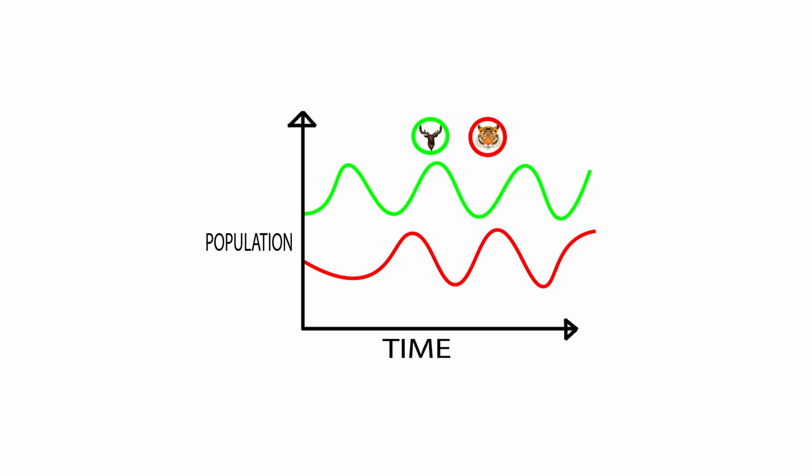I'll explain the graph with words. Initially, the number of deers is less, so tigers don't get food and start dying. Due to less number of tigers, deer population starts increasing. Deer population keeps increasing. At a certain point, number of tigers starts increasing due to the plenty number of deers to eat.